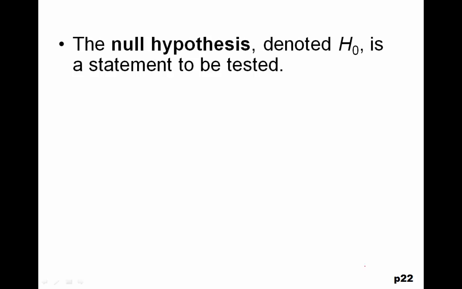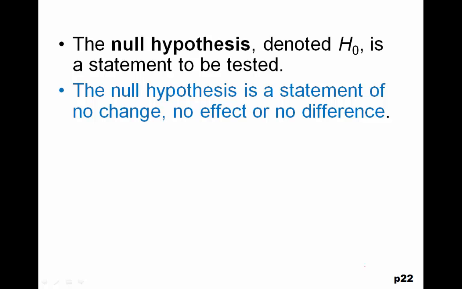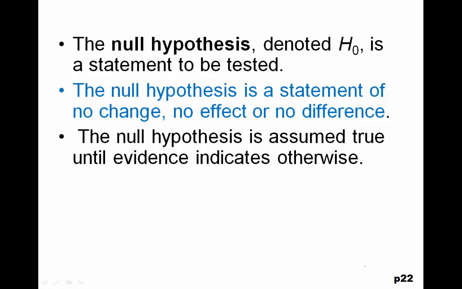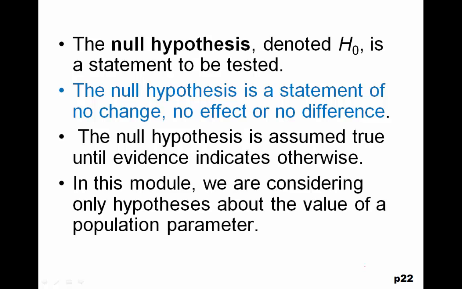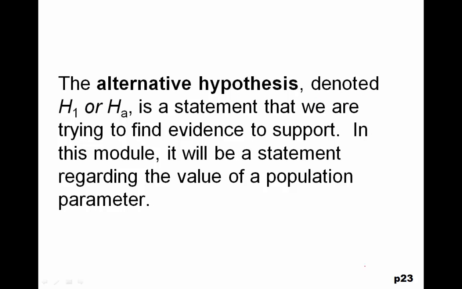The null hypothesis, which is denoted H sub 0, or sometimes called H0, is a statement to be tested. The null hypothesis is a statement of no change, no effect, or no difference. The null hypothesis is assumed true until evidence indicates otherwise. In this module, we are considering only hypotheses about the value of a population parameter. The alternative hypothesis, denoted H1 or H sub A, is a statement that we are trying to find evidence to support. In this module, it will be a statement regarding the value of a population parameter.